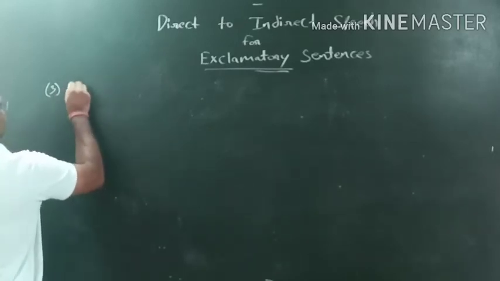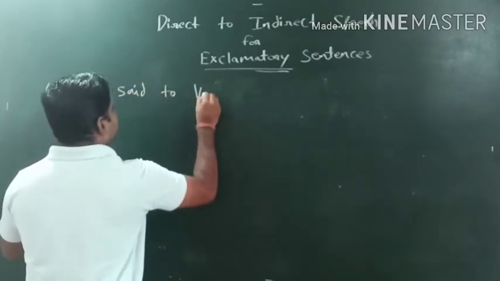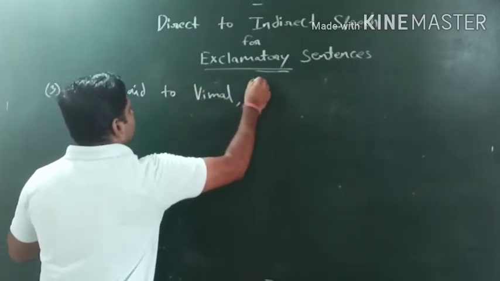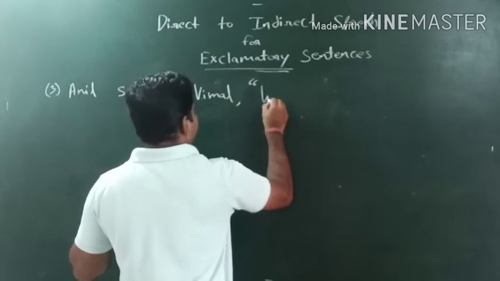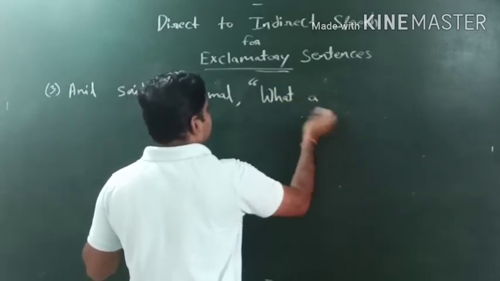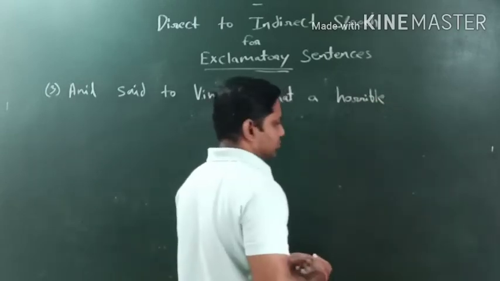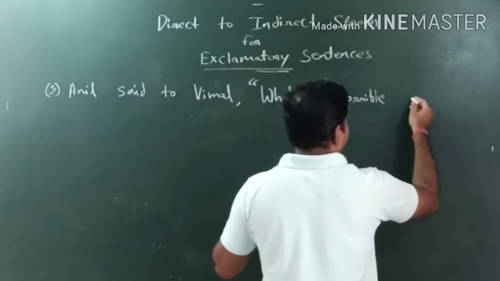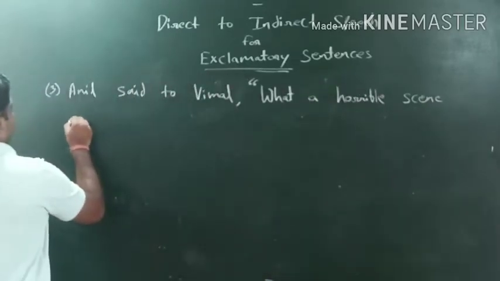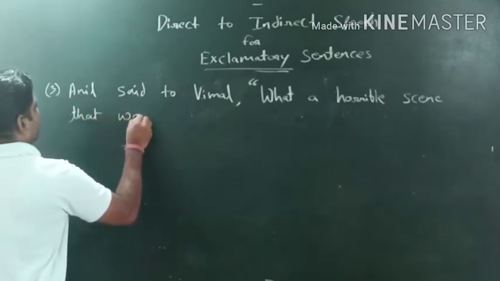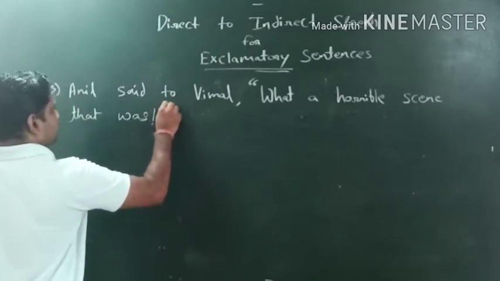Suppose I write Anil said to Vimal, comma, open double inverted comma, what a horrible scene that was, exclamation mark, double inverted comma close, right?